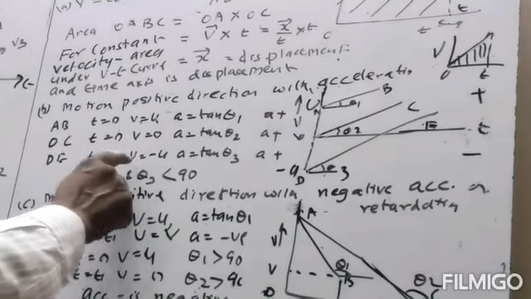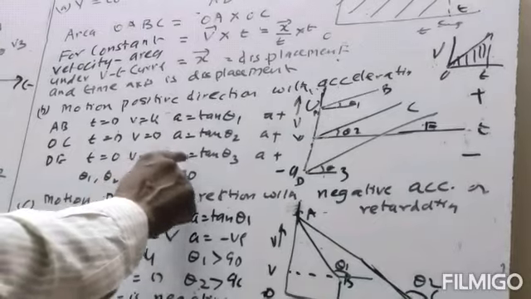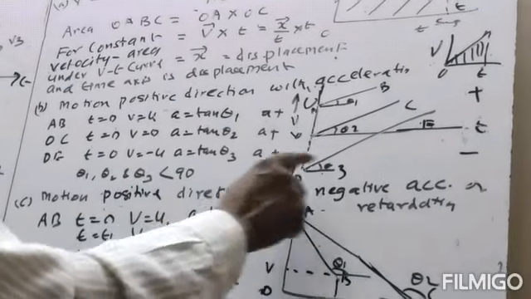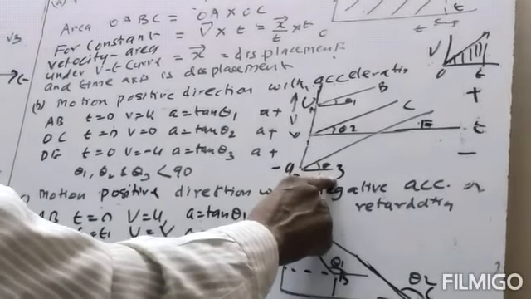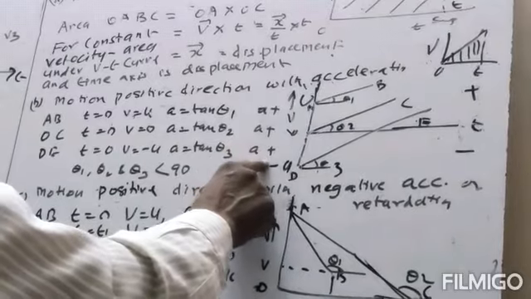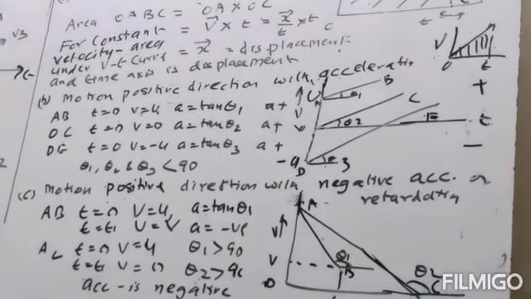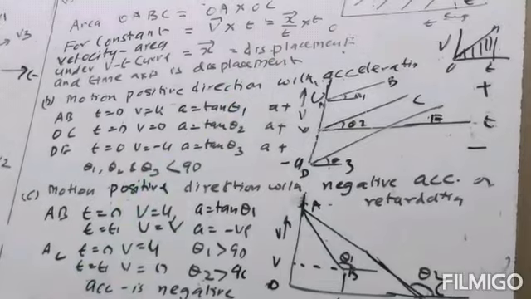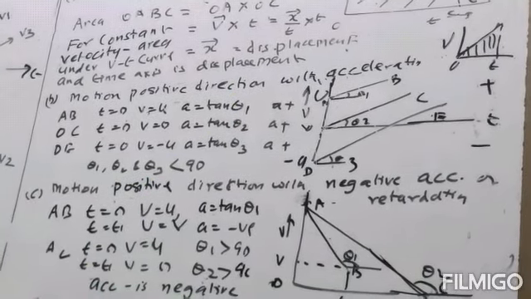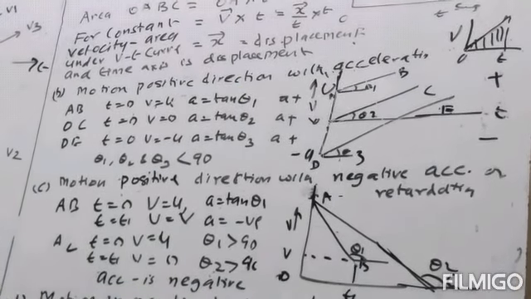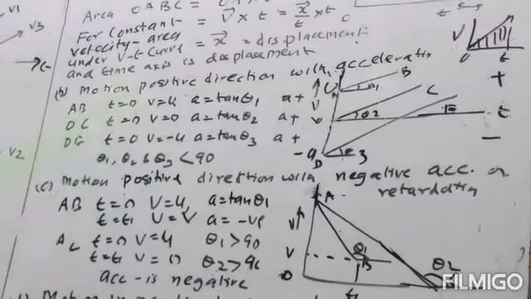At t is equal to 0, velocity is equal to minus u. Acceleration will be equal to tan theta 3, and theta 3 is also less than 90, so here acceleration will also be positive. So in all three cases the angles are less than 90, so there will be a positive acceleration in all three cases.